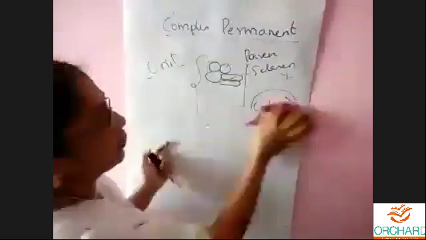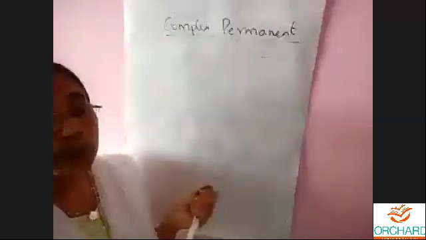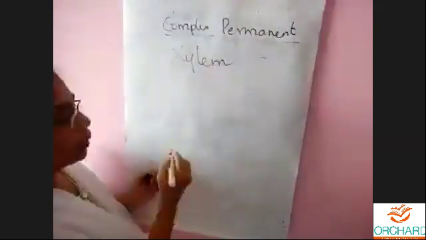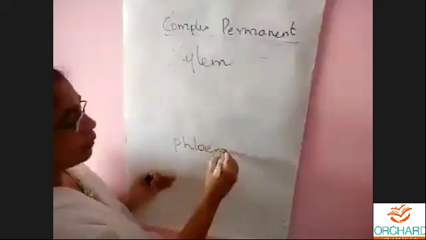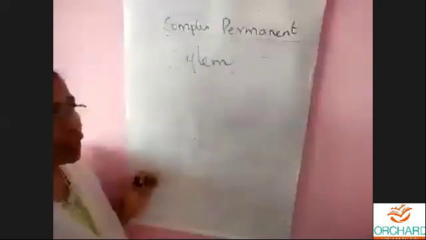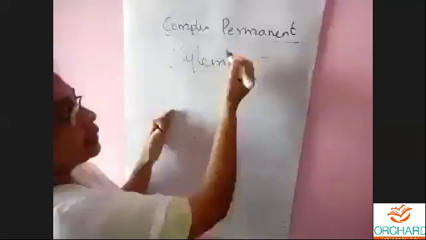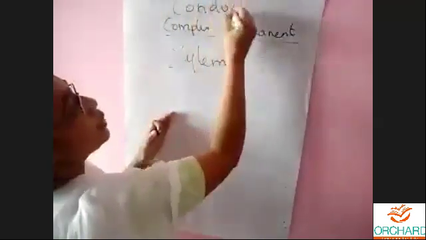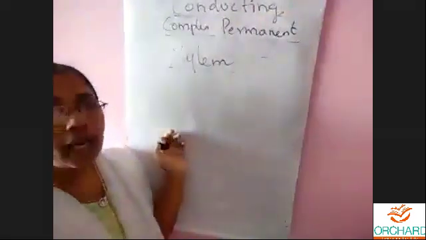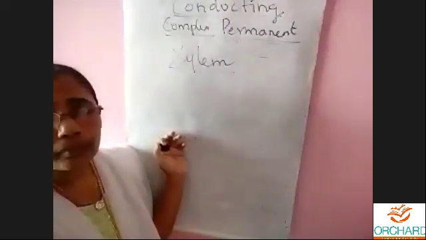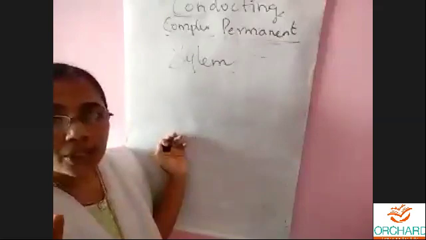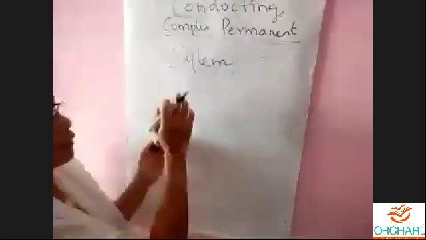Got it, children? Now we have two different types of complex tissues in plants. One is, as I told you earlier, xylem, and the other one is phloem. First you can learn about xylem, then you can pass on to phloem. These two, xylem and phloem, are together called the conducting tissues. They conduct water, minerals and food. When we say conduct water and minerals, it is xylem. When we say it translocates food, it is phloem.